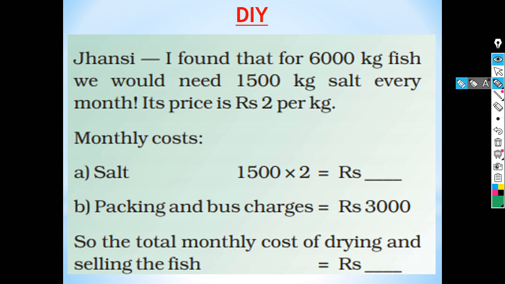So you have to find out the monthly cost of salt. Monthly cost of salt is 1,500 multiplied by 2. You have to find out the answer. Now packing and bus charges rupees 3,000. Okay. So the total monthly cost of drying and selling the fish is equal to dash. So you have to write the answer.